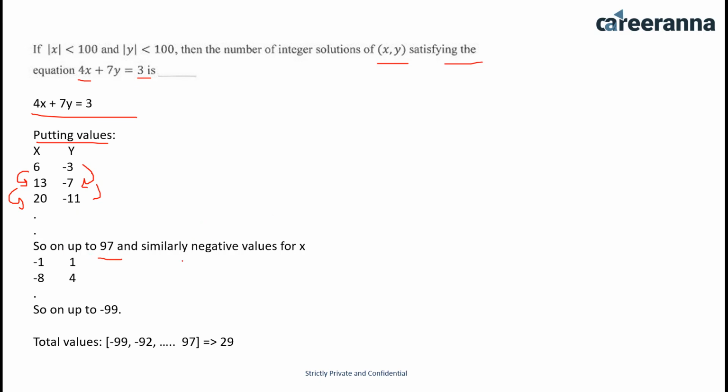Similarly, for negative values of x, I would subtract 7 from this number and add 4 to the other number. So it would be minus 1, minus 8, up to minus 99. So total values would be minus 99, minus 92, up to 97. So the answer for this question is 29. Very easy question. You just have to find out the first possible value and make the cases.